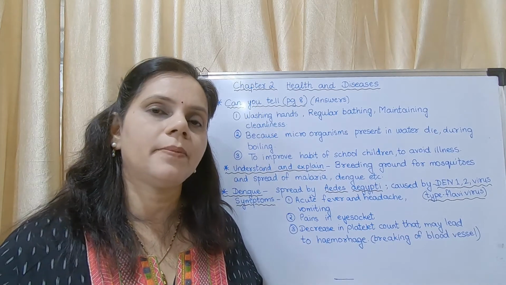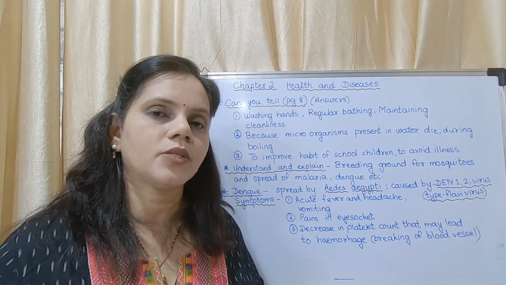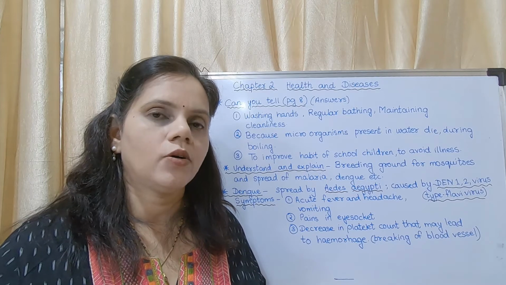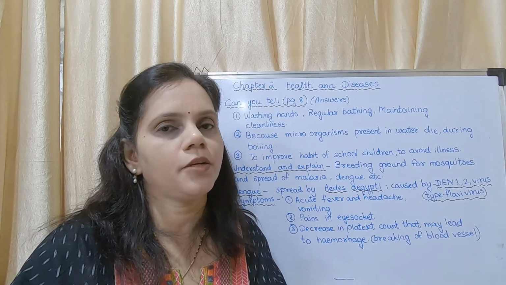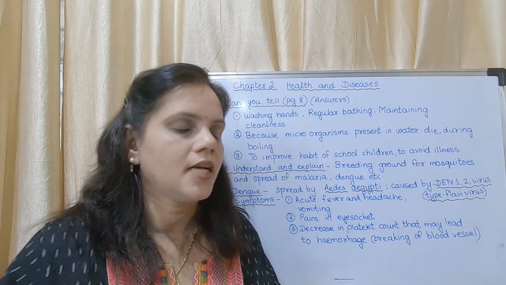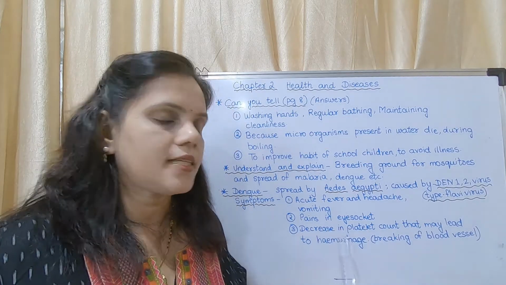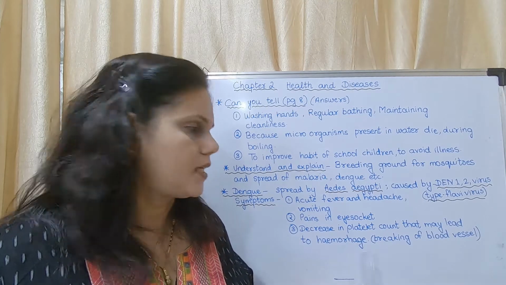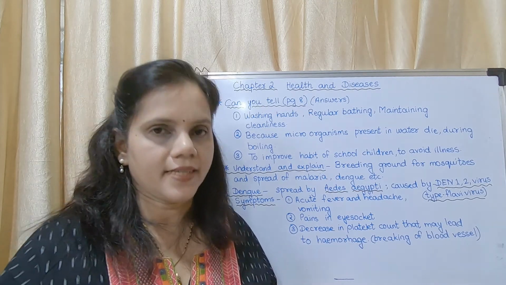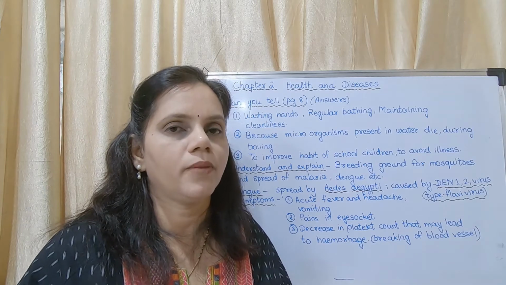Now what do you mean by platelets? Platelets are cells which are present in blood. In blood there are three types of cells: RBC, WBC and platelets. There is decrease in platelet count that may lead to hemorrhage. Hemorrhage is breaking of blood vessel.